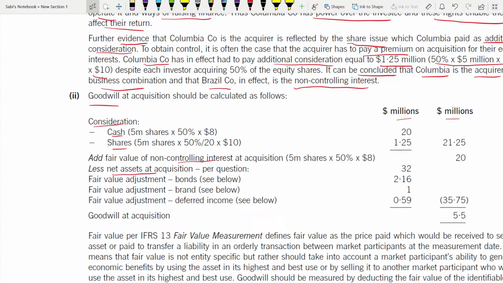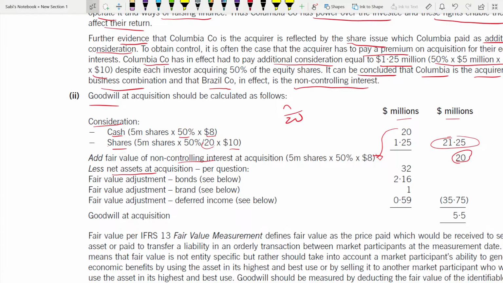Okay. So when it's cash, it's 5 million into 50% into 8. And when it comes to shares, don't forget to divide by 20 because it's 1 for 20 shares, so you have to divide by 20 into 10. This is the price. So 20 plus 1.25, when you add these two, it will be 21.25 for the consideration. Coming to the NCI fair value, what will it be? It is simply the amount of the cash, which is 20. So this also you need to add.